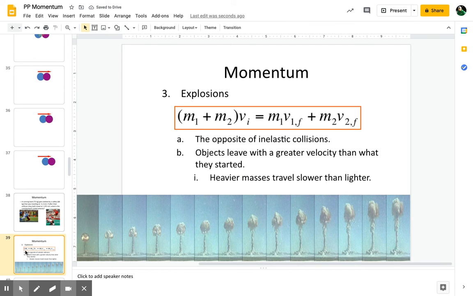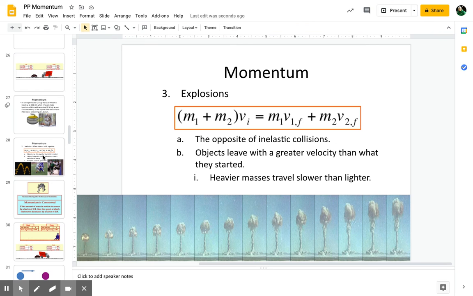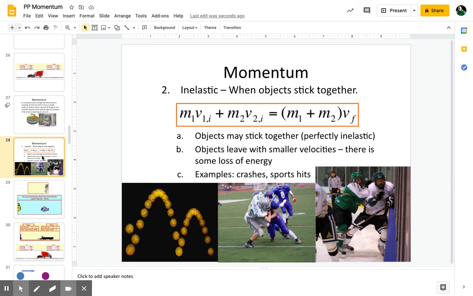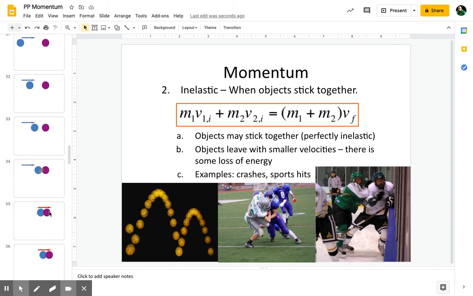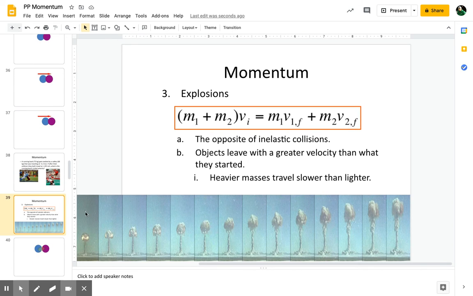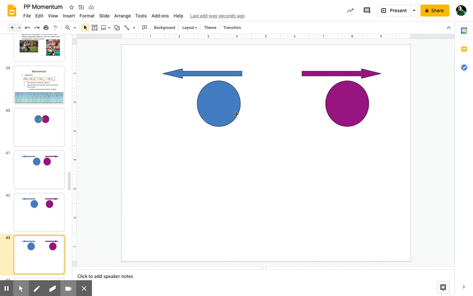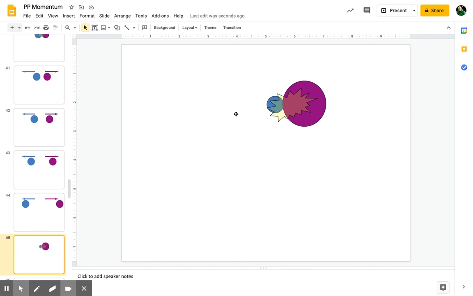All right, last one is an explosion equation. And you shouldn't freak out about the explosion equation. The explosion equation is actually just the opposite of the inelastic. Inelastic is coming together and sticking together, and the explosion equation is actually when you're already together and you're kind of blowing apart, if you will. So what would that look like is two things stuck together, or one object stuck together and then breaking apart.